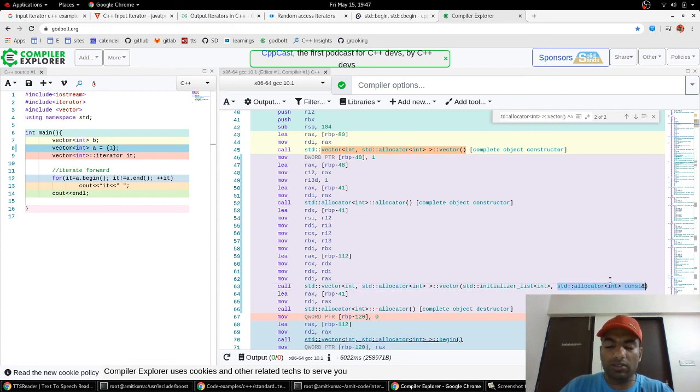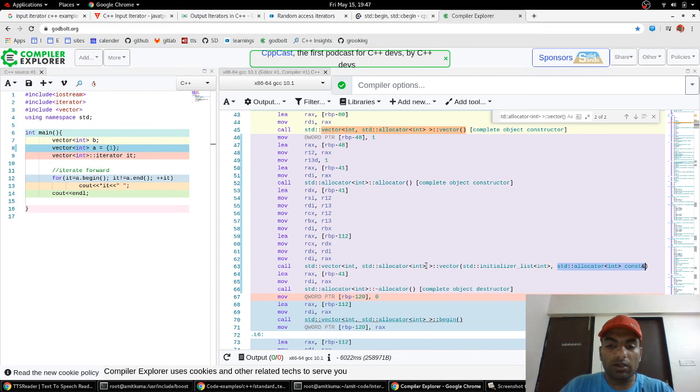The allocator is a class used by containers for allocating memory. One more important thing to note: because we are creating the allocator class, the destructor will be called automatically here, and since the destructor is getting called, this initializer list will be destroyed.